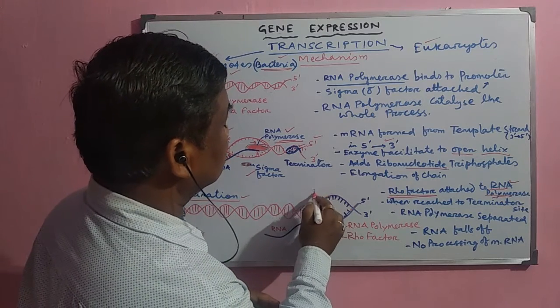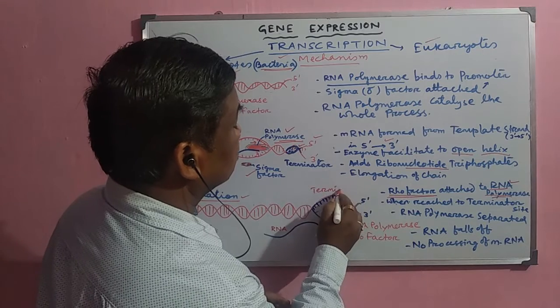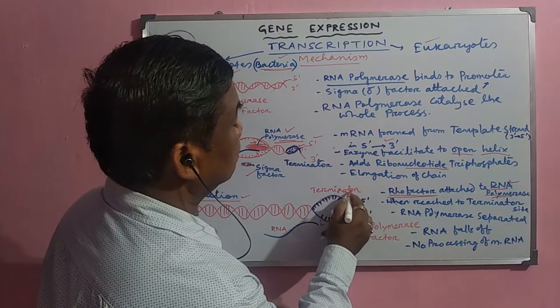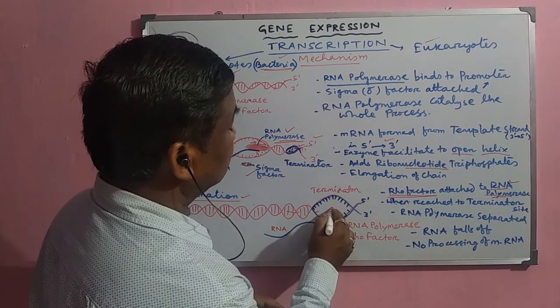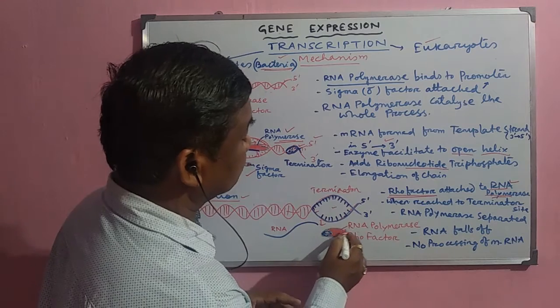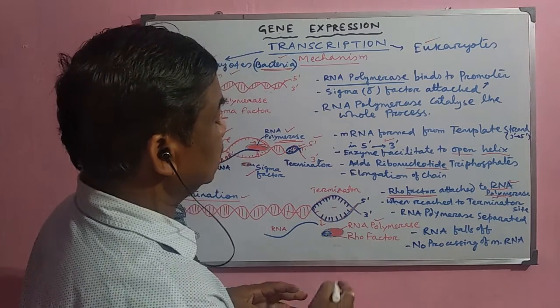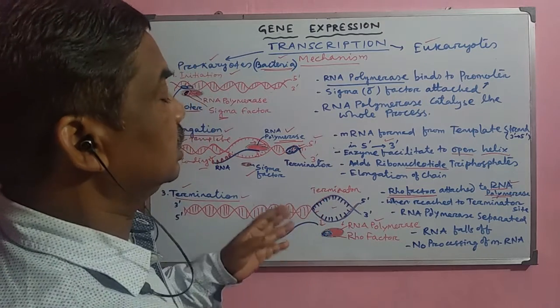Suppose this is the terminator site, and when the mRNA synthesis proceeds in this way, and when it reaches the termination site, automatically the Rho factor attaches with the RNA polymerase, and now RNA polymerase separates from this DNA helix.